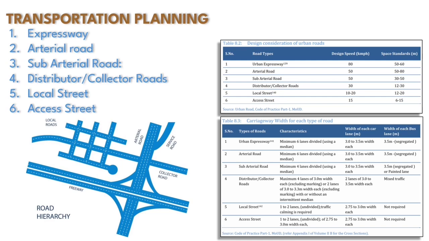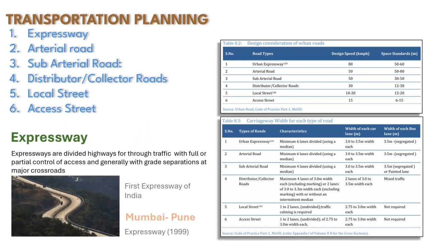The highest hierarchy of urban road is the expressway. These are highways with dividers with at least 6 lanes. They have a width of 50 to 60 meter, and such roads are designed for at least 80 km per hour of speed. Expressways work as regional roads that can connect more than one city. In the image, you can see an example of an expressway. This is the Mumbai-Pune Expressway built in 1999.